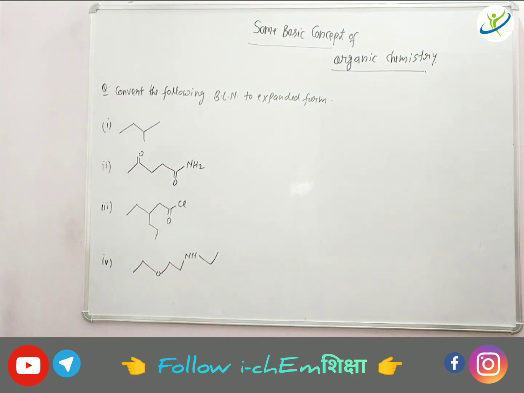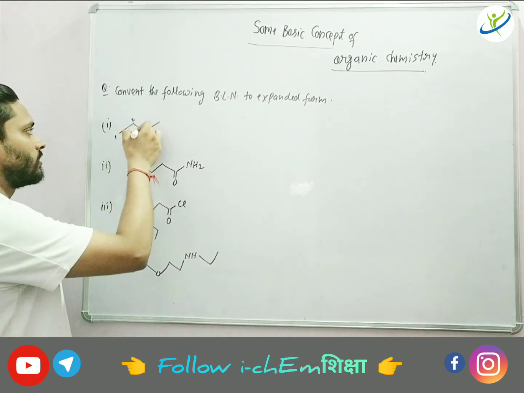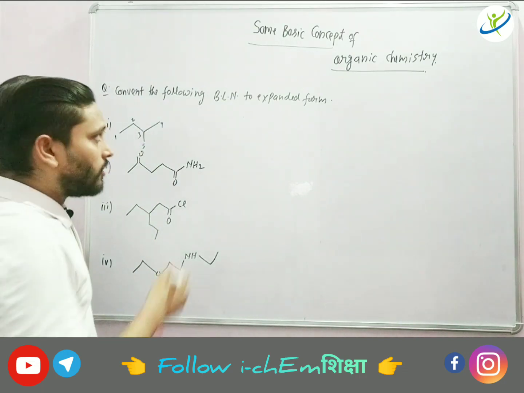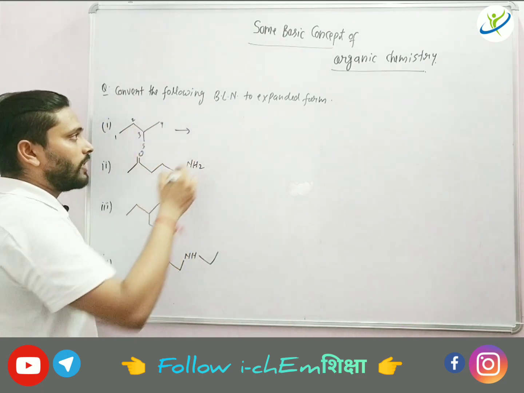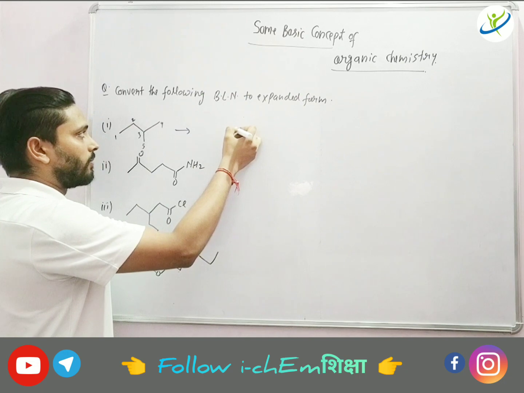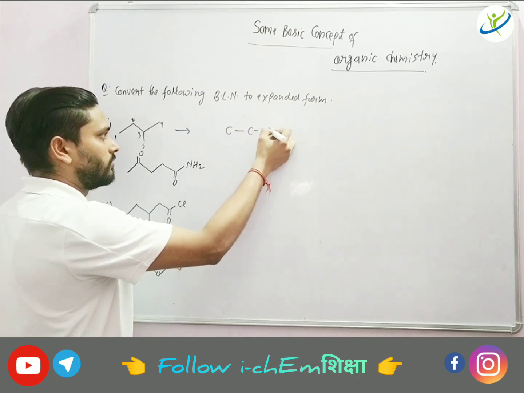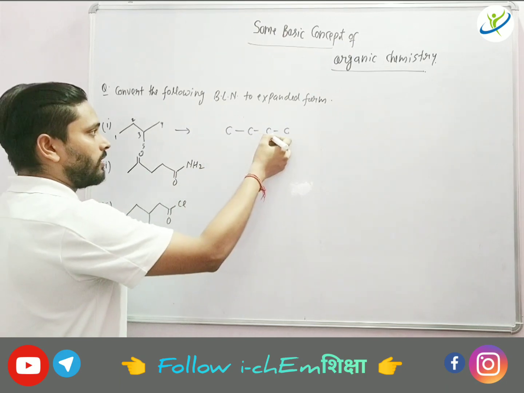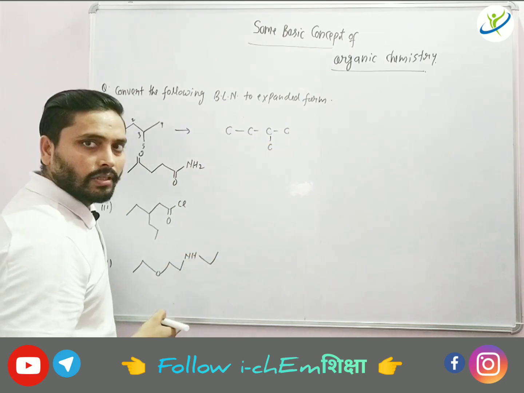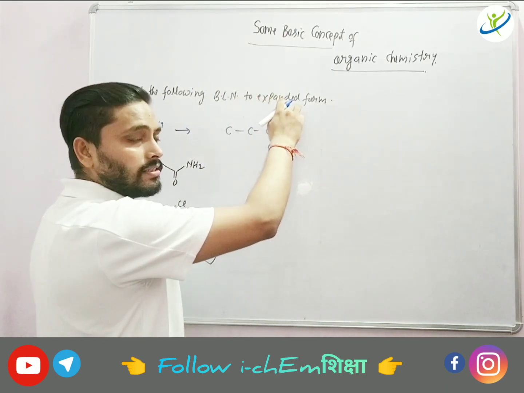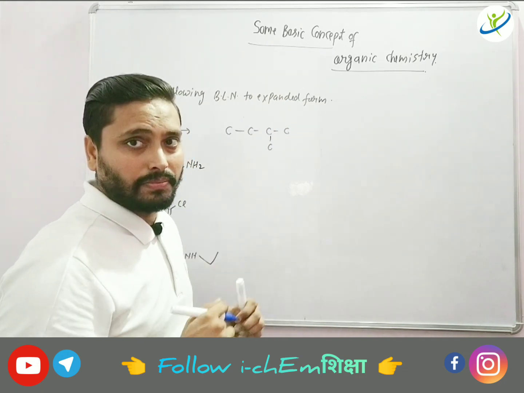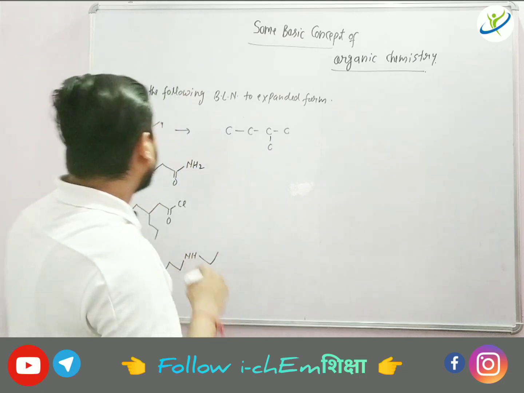So how many carbons are you observing here? Numbering we will do like this: 3 4. Suppose this is the 5th carbon. So first of all you have to draw 4 carbons, and on the 3rd carbon another carbon is there. Since it is asking for the expanded structure, that means you have to show every carbon, hydrogen and other bonds present in the BLN, right?